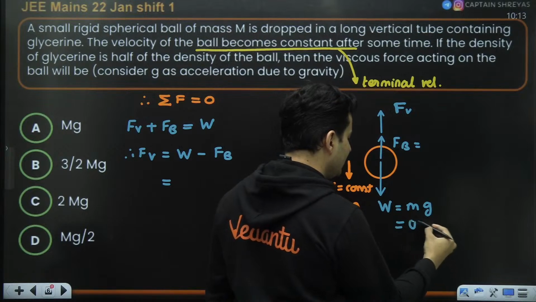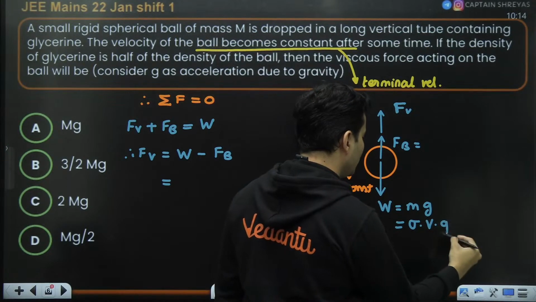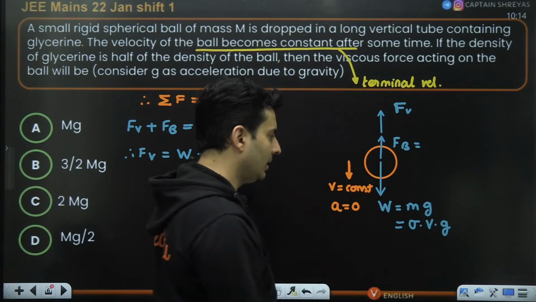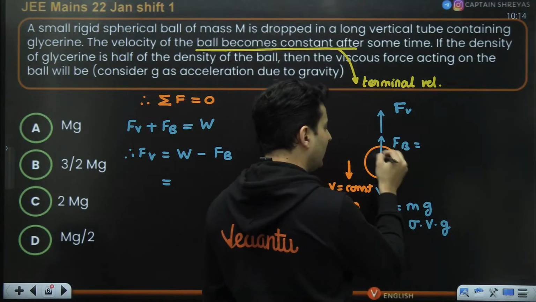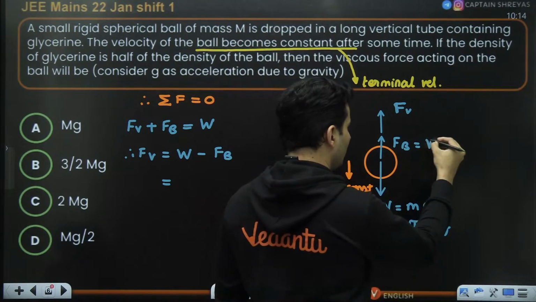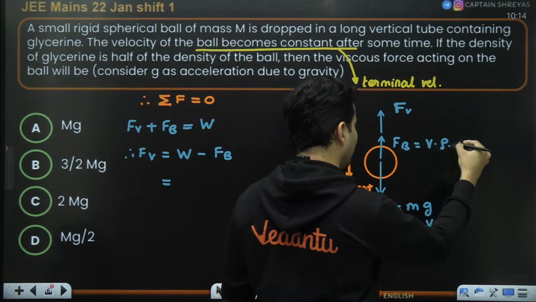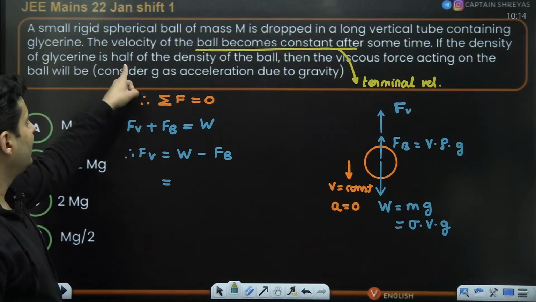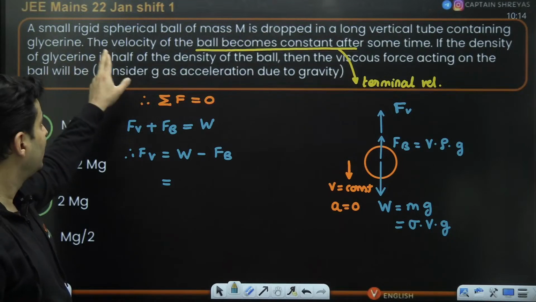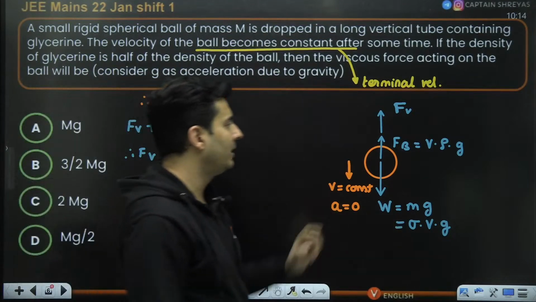Mass is density into volume into g. Is that right? Similarly, buoyant force on that particular sphere will be volume submerged, density of the fluid into g. Now there is one thing given. The density of glycerin, which is that liquid, is half the density of the solid.